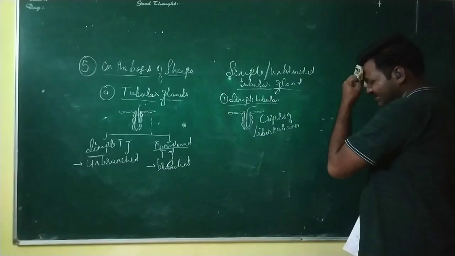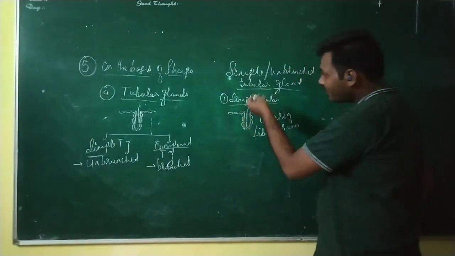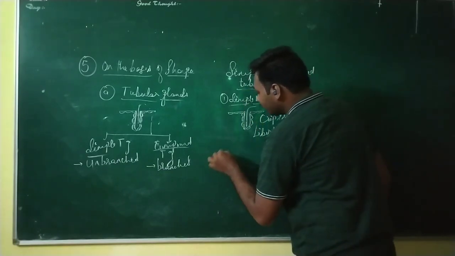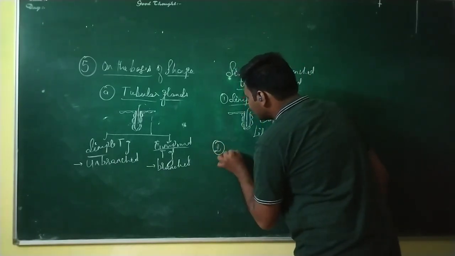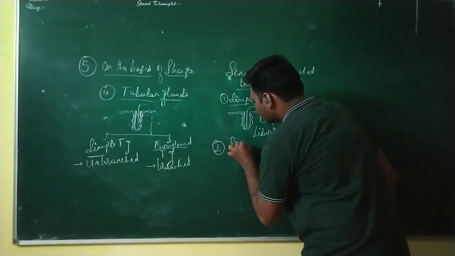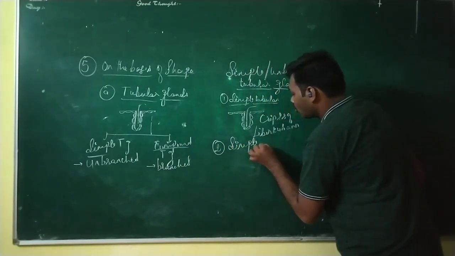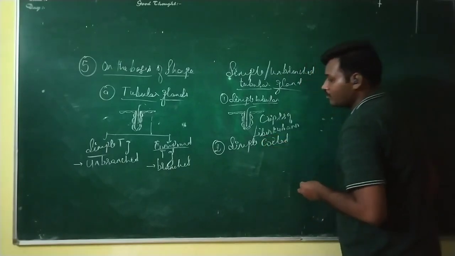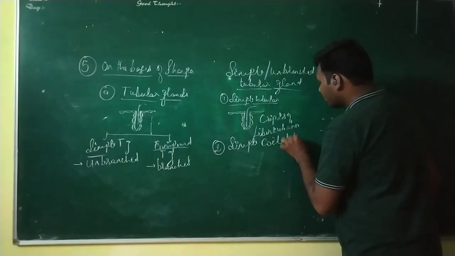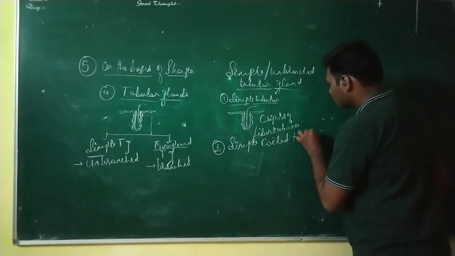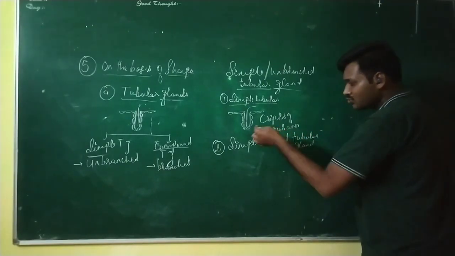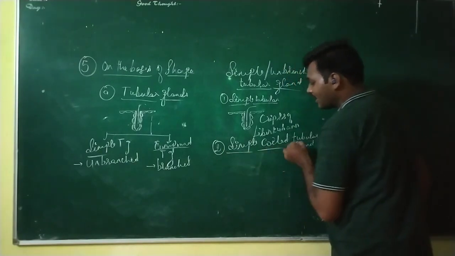Okay. Then next, another type of modification you can say in the simple unbranched one. That is simple coiled tubular gland. So what the structure of simple coiled tubular gland will be like?